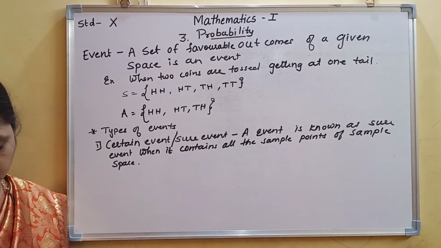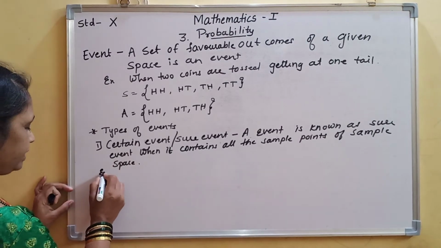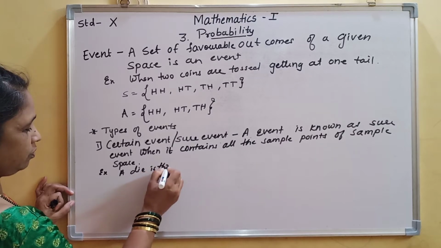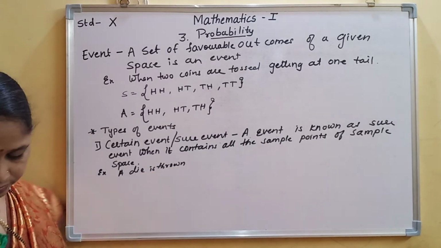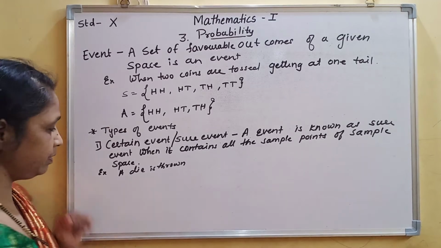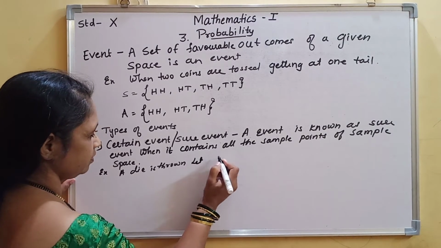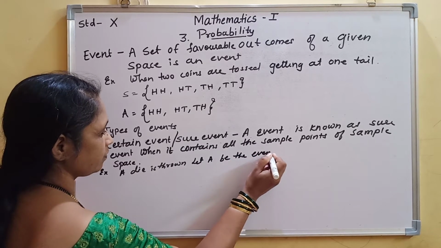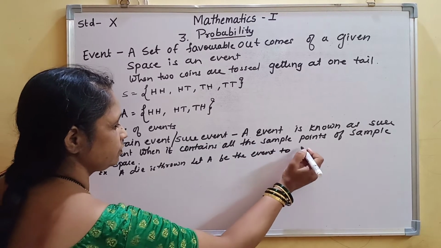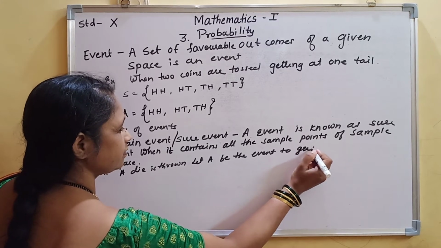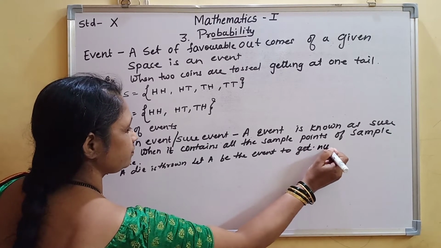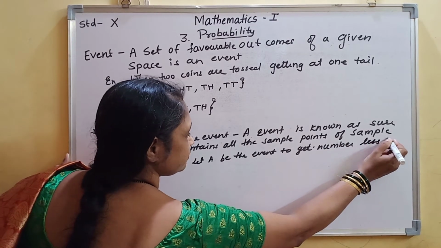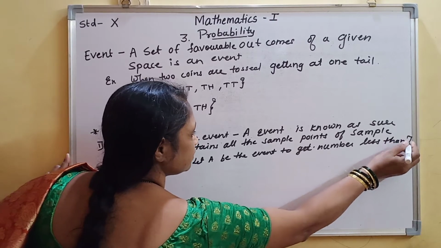Now let us take an example. A die is thrown. Let A be the event to get a number less than 7.